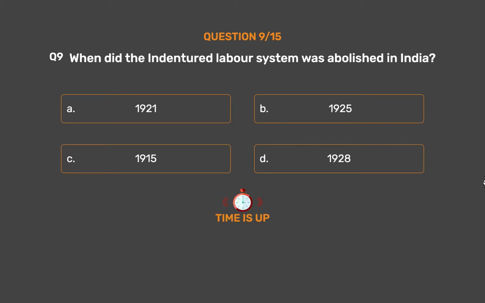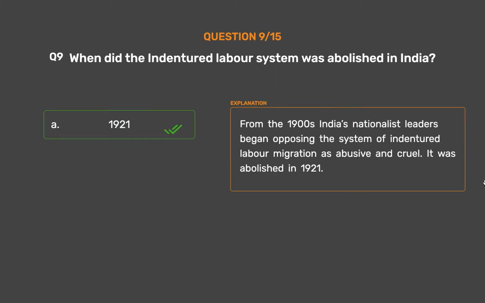The correct answer is option A. 1921. From the 1900s, India's nationalist leaders began opposing the system of indentured labor migration as abusive and cruel. It was abolished in 1921.